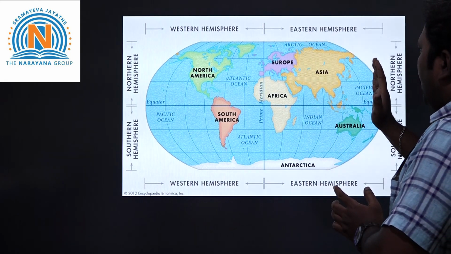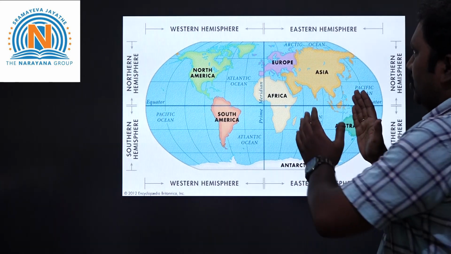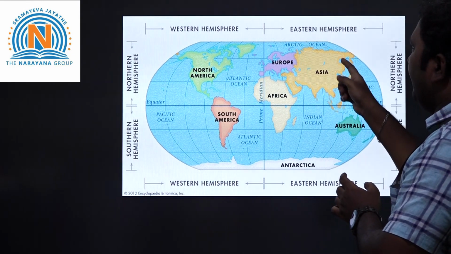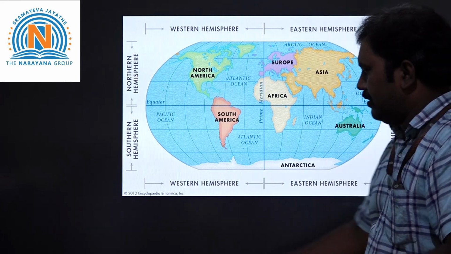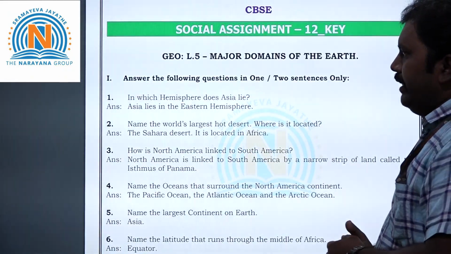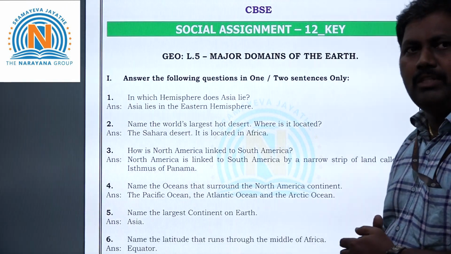Hemisphere means half, right? So that is the western side and this is the eastern side. Now Asia is located in the eastern hemisphere. Is it clear? So that is the first question's answer. Asia lies in the eastern hemisphere.